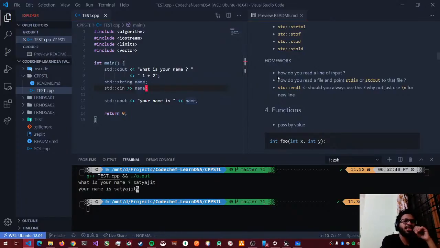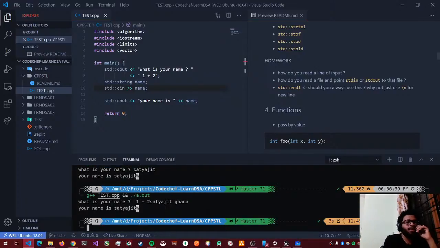Okay, some of the homework questions here. How do you read a line of input? Because right now, if I run this again and write my complete name, it will only take the first string and then throw away whatever is after that. So how do you really take a line of input? Google that and you will find it pretty easily.